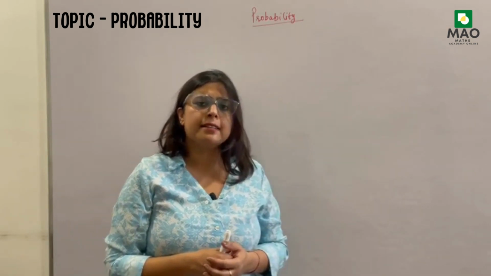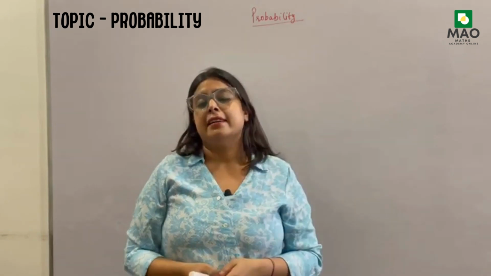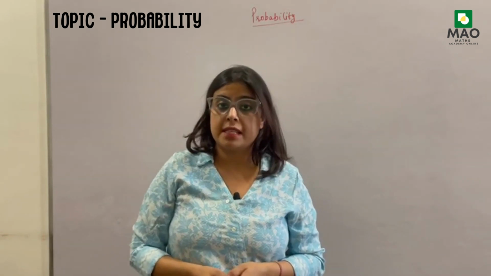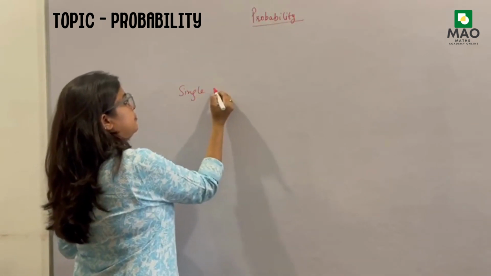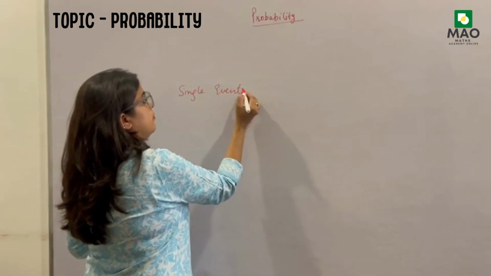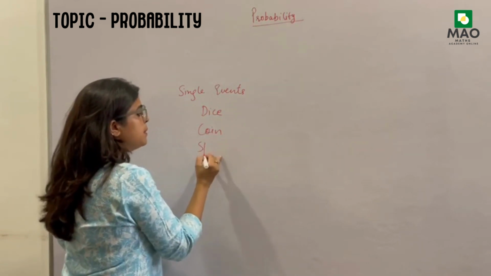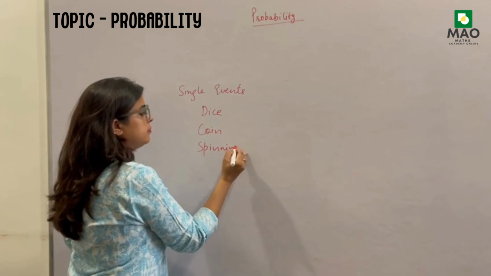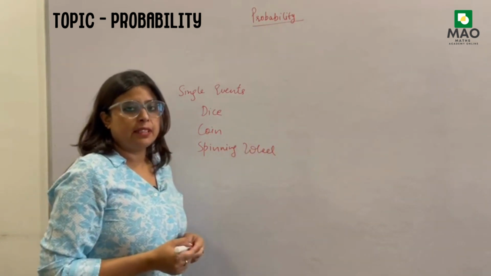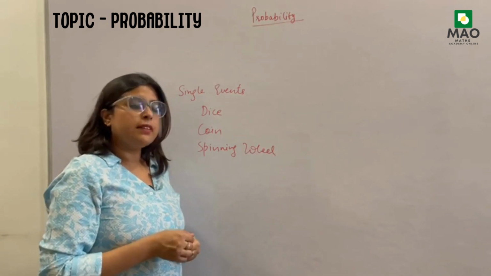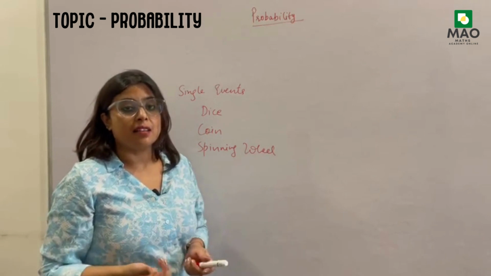So the different types of things we calculate in probability. The first category is real life problems, like the example I have taken. The second category is single events. So what are single events? Single events include dice, coin or spinning wheel. These are called single events. So what is the purpose of single events? We calculate the probability based on the events asked.